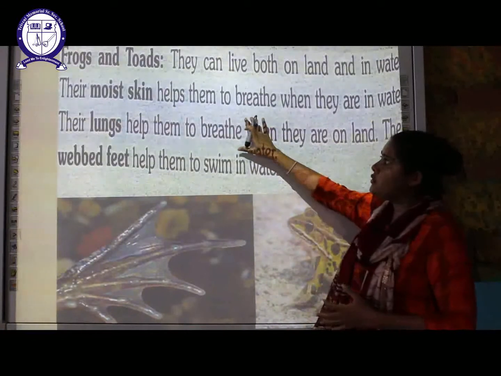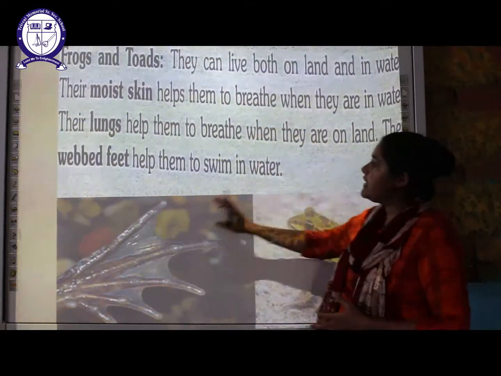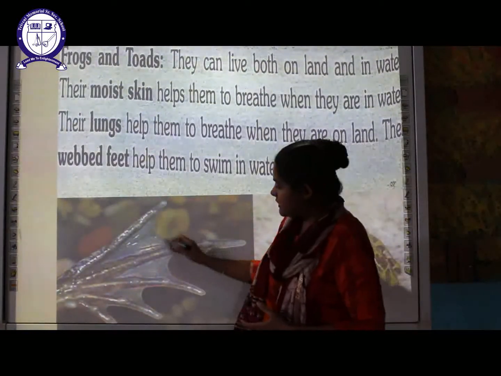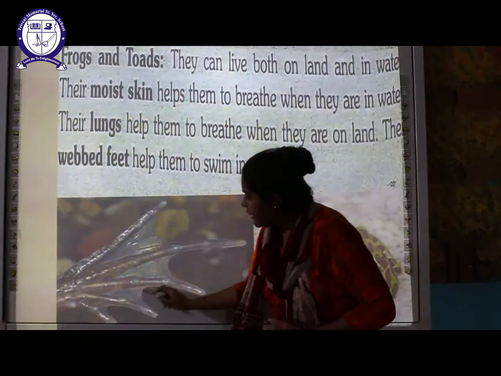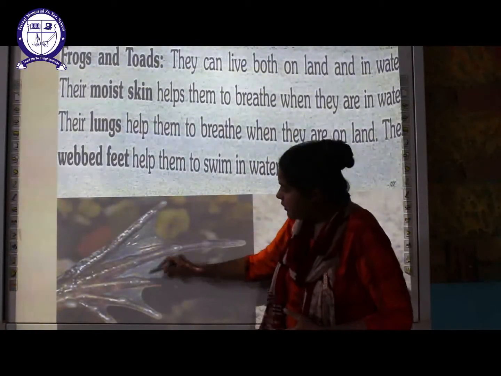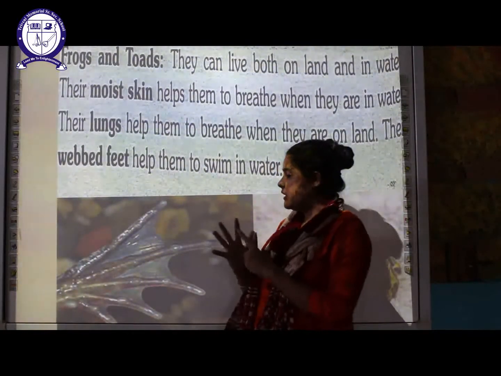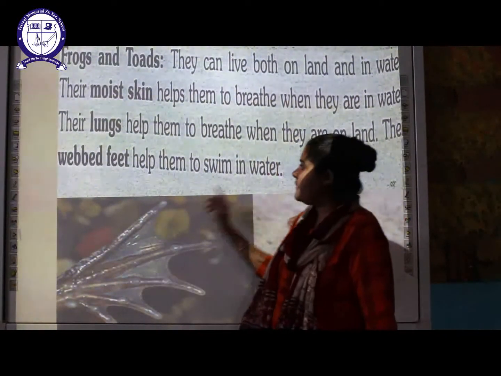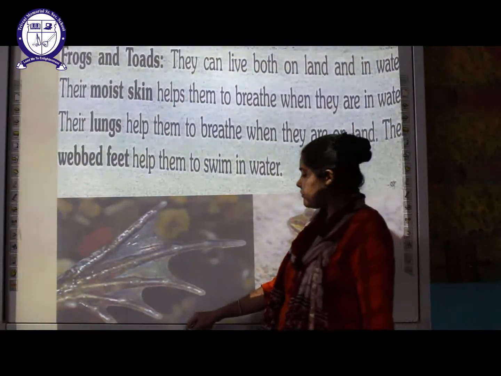Next, what helps them to swim in water? They have webbed feet that help them to swim in water. As you can see here in the diagram, their legs have these webbed feet. They are connected. There is no space between those feet. They are all connected, so this feature helps them to swim in water.